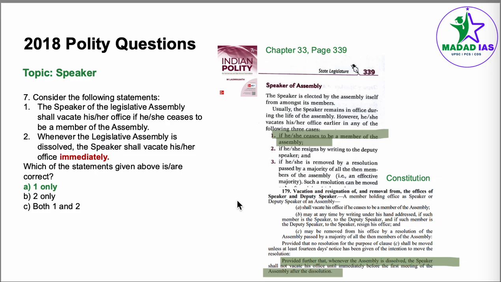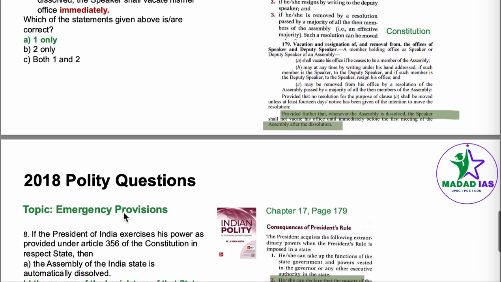But for point number 2, this is not necessarily directly given in Lakshmikant. If we read in the Constitution under Article 179, below point C, provided further that whenever the assembly is dissolved, the speaker shall not vacate his office until immediately before the first meeting of the assembly after dissolution. So the speaker is going to hold office till the newly constituted assembly is formed. He continues to hold office until immediately before the first meeting. So he's not going to immediately vacate his seat, he's going to wait until the newly constituted assembly is there. So answer becomes A, 1 only correct, second statement is incorrect.